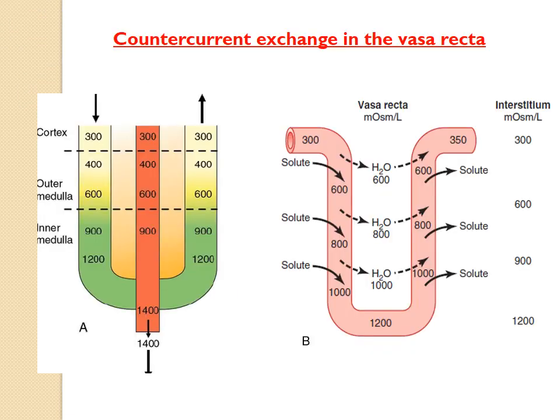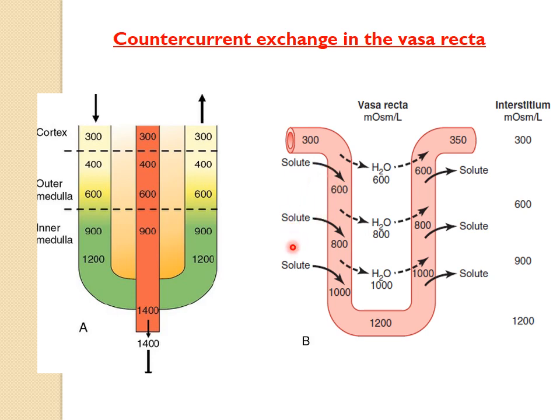Now just see how this vasa recta helps to maintain this hyperosmolarity in the medullary interstitium, and that is because of its U shape. Let us assume that this is the vasa recta. This is the descending portion and this is the ascending portion. Now, in the descending portion of the vasa recta, when the plasma is moving through this portion, it is highly permeable to the solutes.